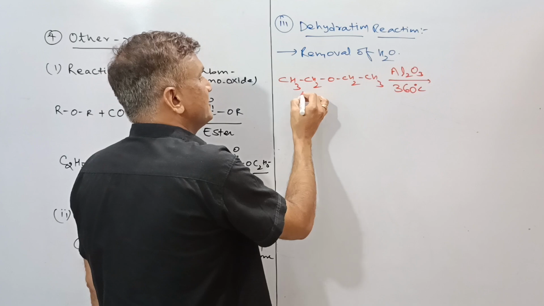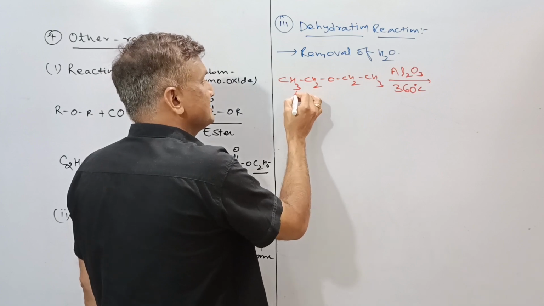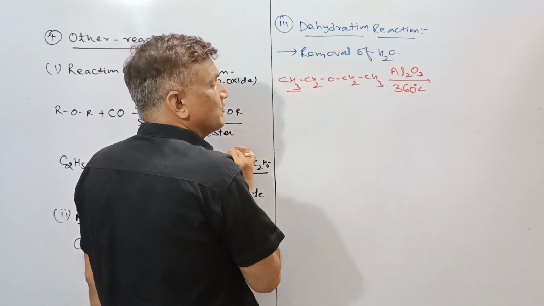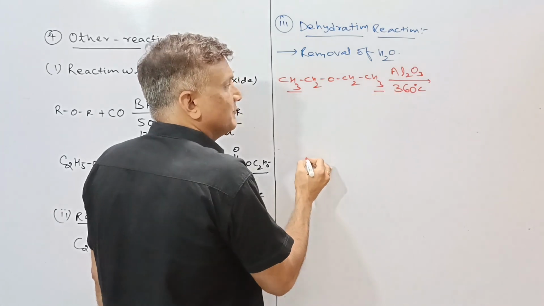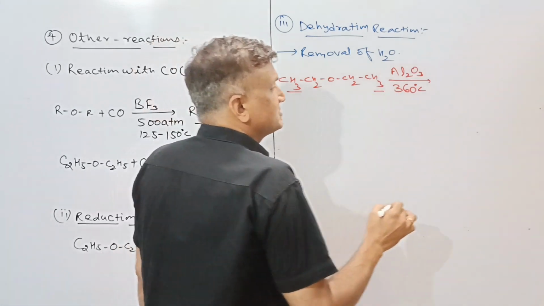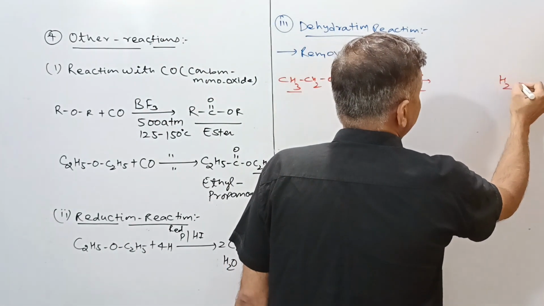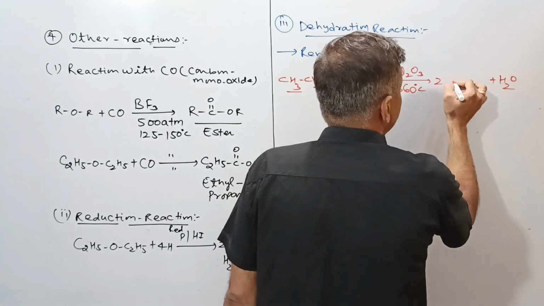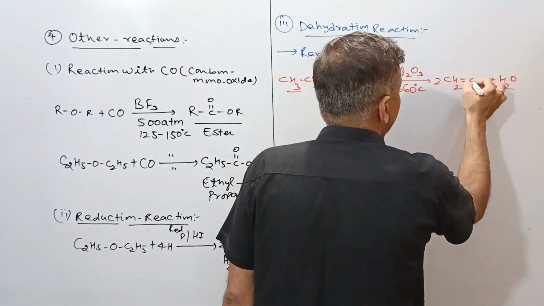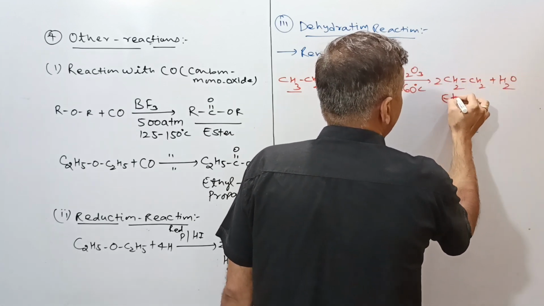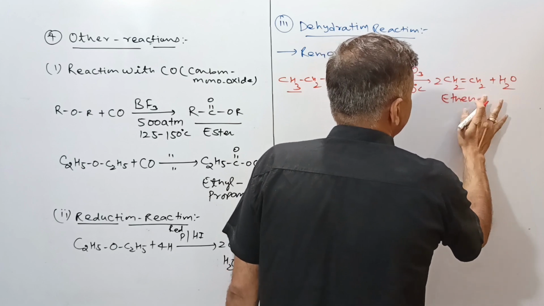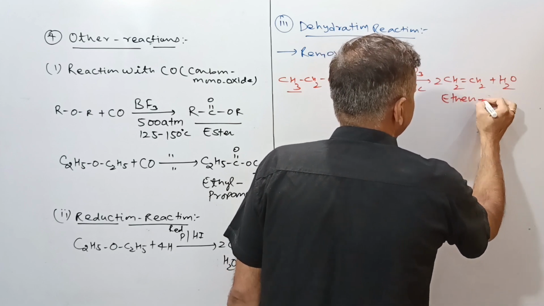So one water molecule will be removed like this. From here there will be removal of H, here removal of H, and this is the oxygen. So here will be formation of H2O, and the rest will be two molecules of CH2=CH2. This is called ethene.